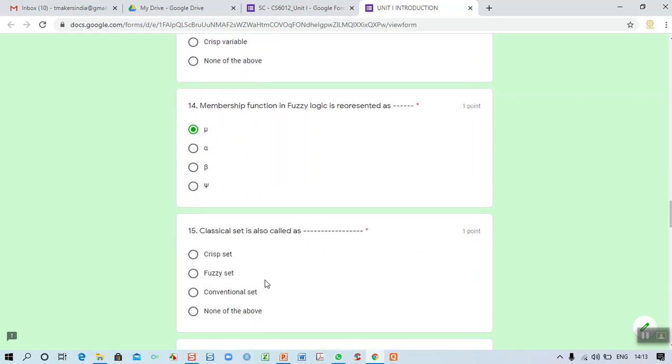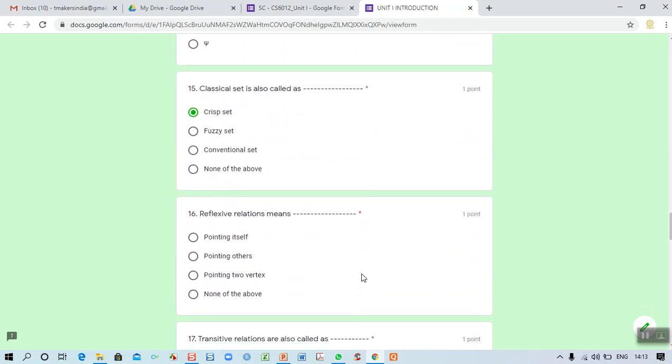And 15th one. So classical set is also called, we know very well, classical set is also called as a crisp set. Then 16th one, reflexive relation means